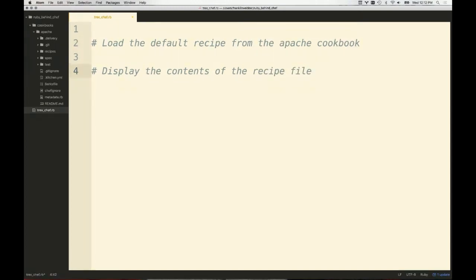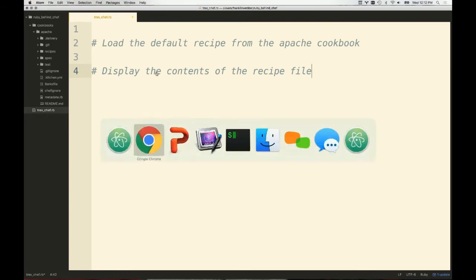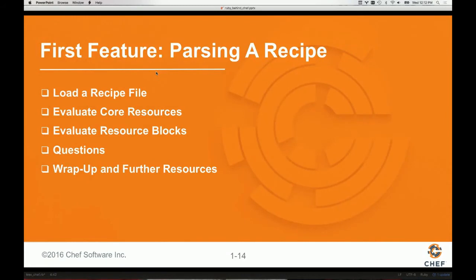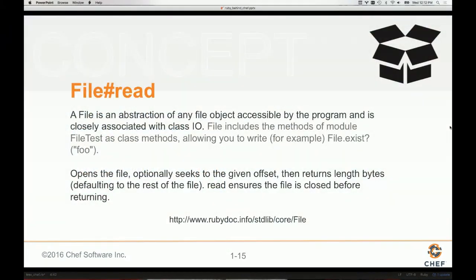Great. All right, this looks pretty good. That seems like the right idea to me. I've got the right sort of thought: load the default recipe file from the Apache cookbook and display the contents. So how would I actually load the contents there? Well, to load a file or to work with files within Ruby, you're going to use the File class.